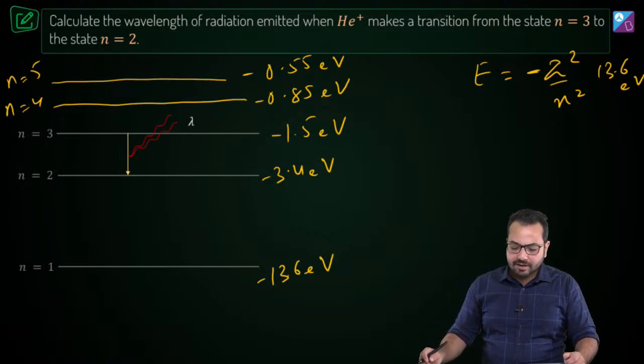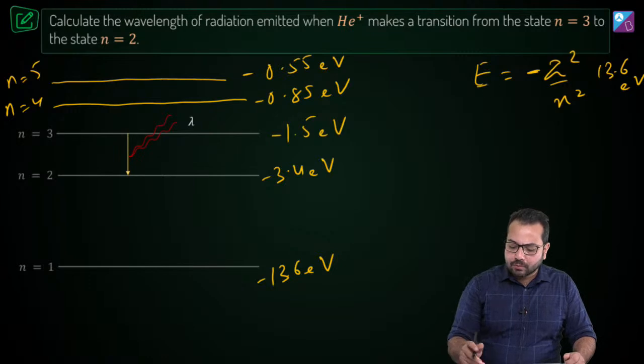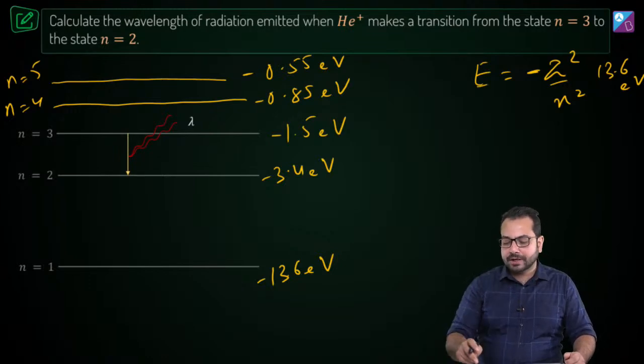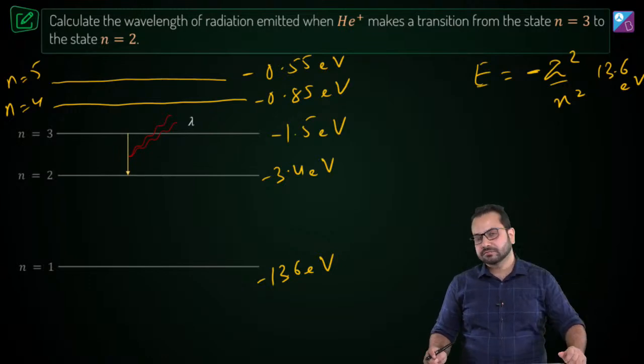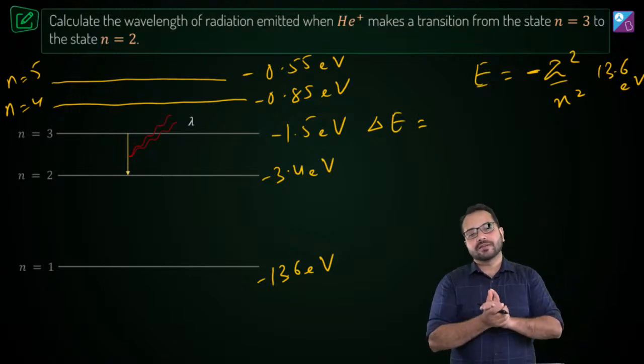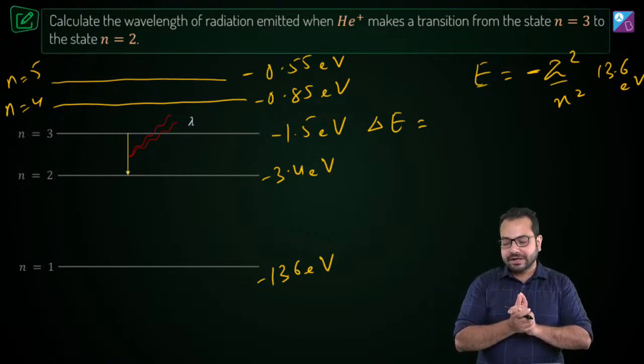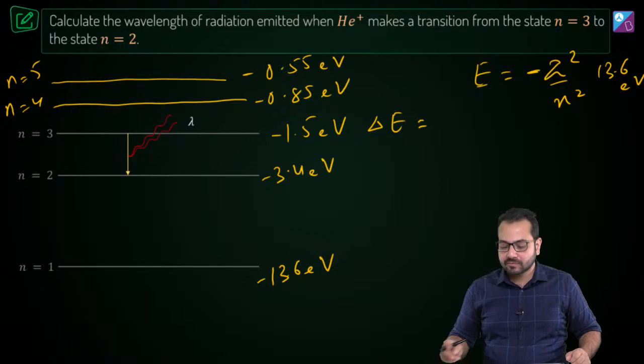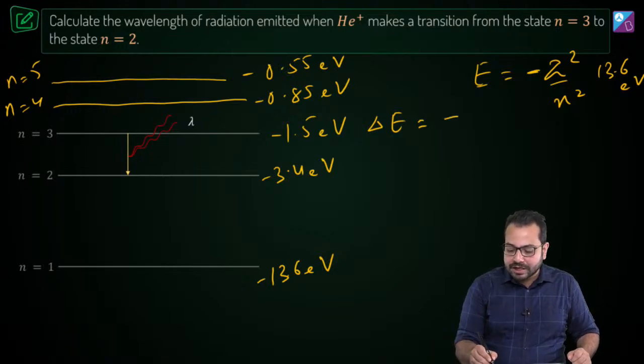Let's see how. E is equal to minus Z square upon n square into 13.6 electron volt. Now we are going to find the difference in the energy of transition. So can I say this is going to be equal to Z square?